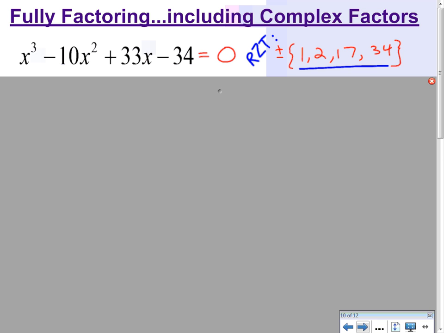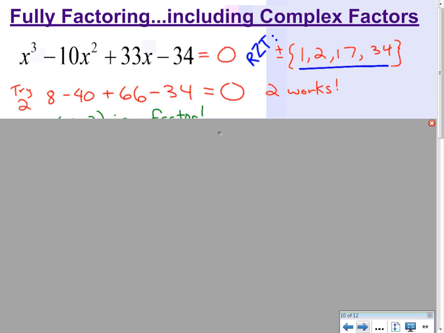So what I'm going to do is plug each one of these back in and see if I get 0. Believe me when I say I plugged in 1, I plugged in -1, didn't get very far. I plugged in 2, and I got 8 minus 40 plus 66 minus 34. It works because it got 0. So 2 was a zero that worked out.